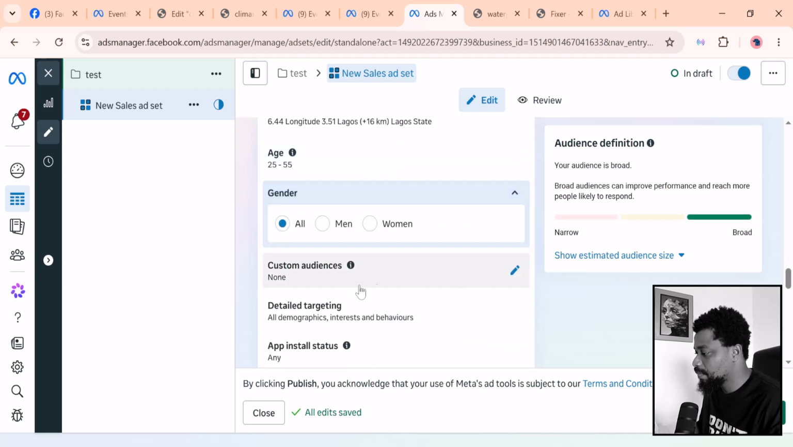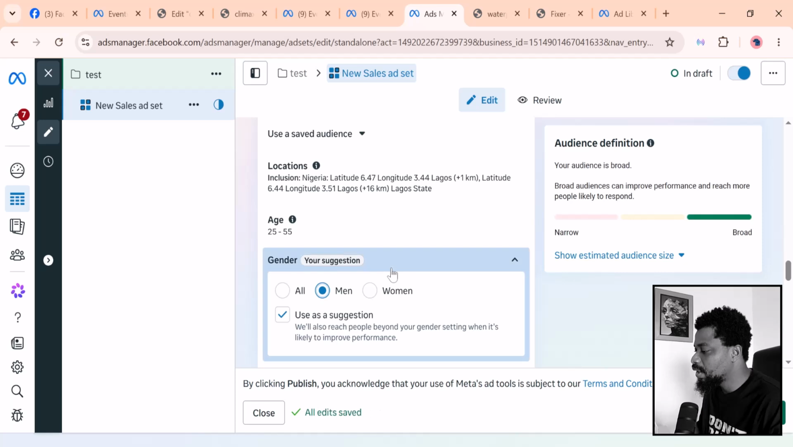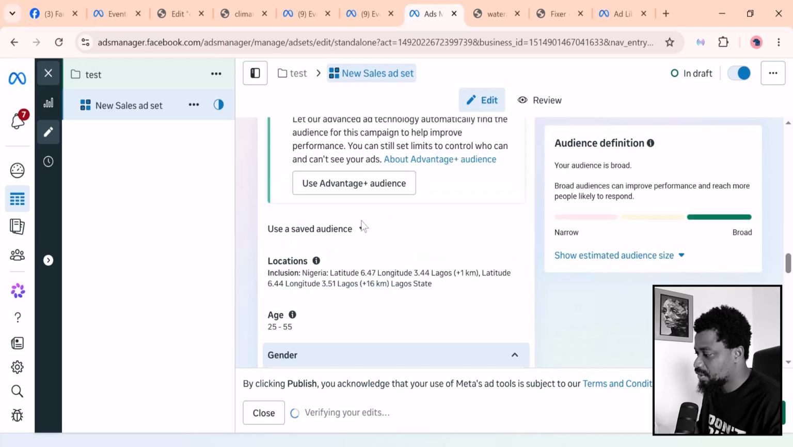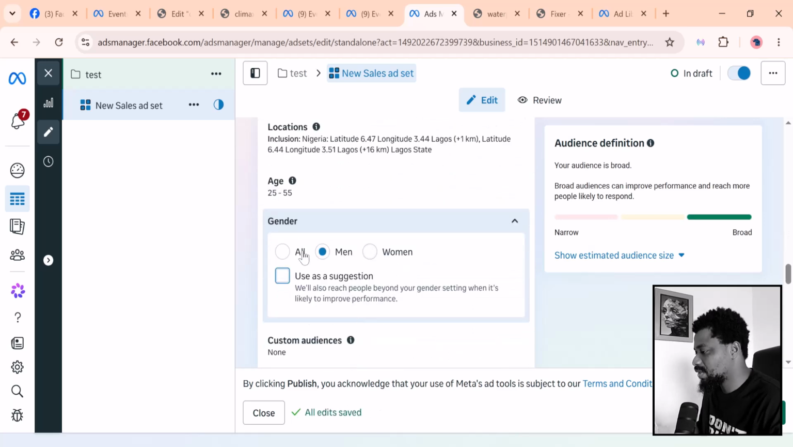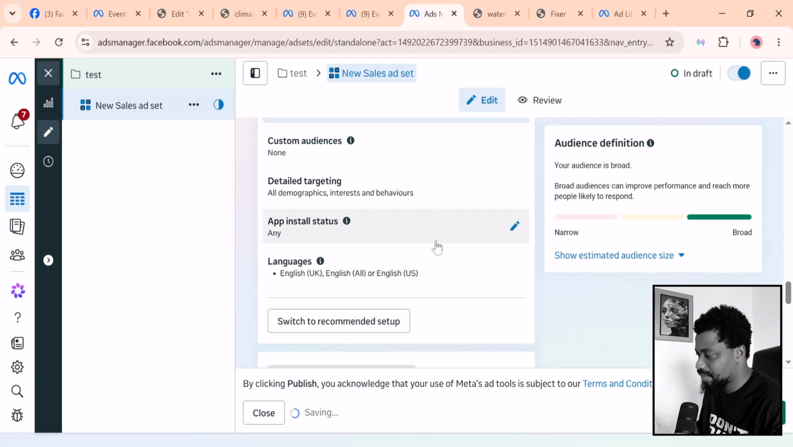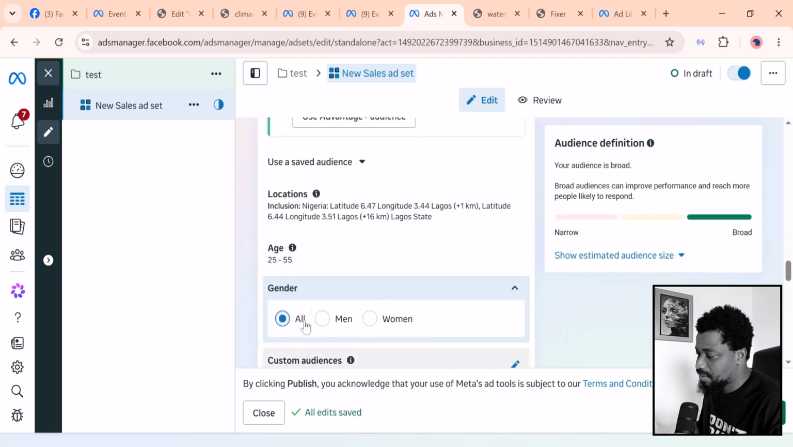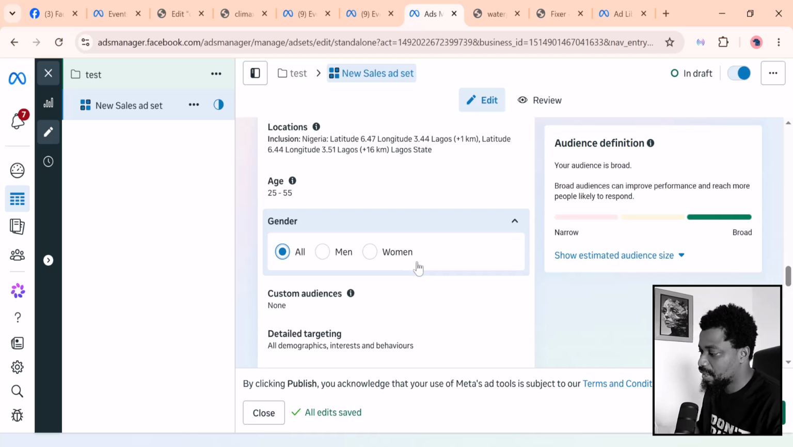So if you come to gender, it's the same thing. So if you sell to only men or you sell to only women, the moment you check it, you see this used as suggestion, which simply means they are not going to follow this strictly. But if for any reason you are targeting just men, you want to untoggle this. And if you are targeting just women too, you want to check just women right here. But in most cases, you are going to leave it to all. So Facebook can basically just take it to both genders, because in most cases, most genders or people just buy things interchangeably. Men buy things for women, women buy things for men. So this is not very important, the gender.